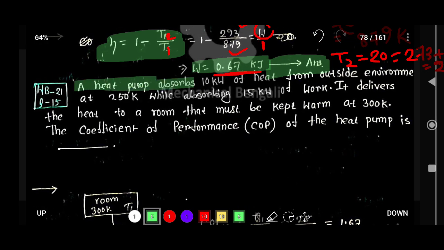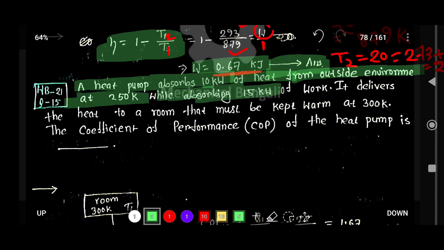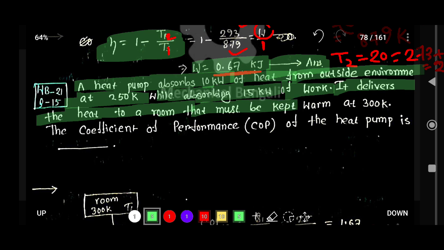A heat pump absorbs 10 kilowatt of heat from outside environment at 250 Kelvin while absorbing 15 kilowatt of work. It delivers the heat to the room that must be kept warm at 300 Kelvin.